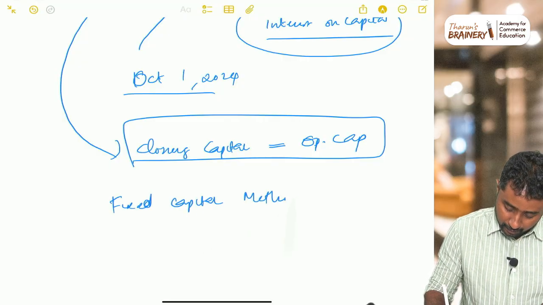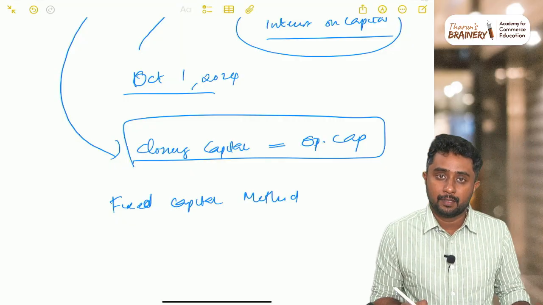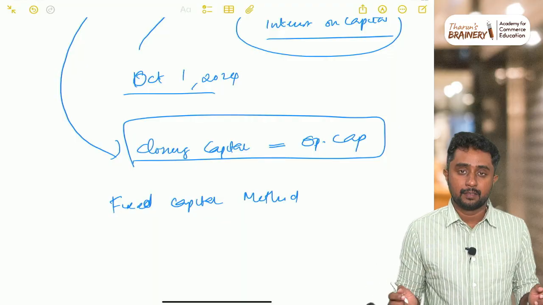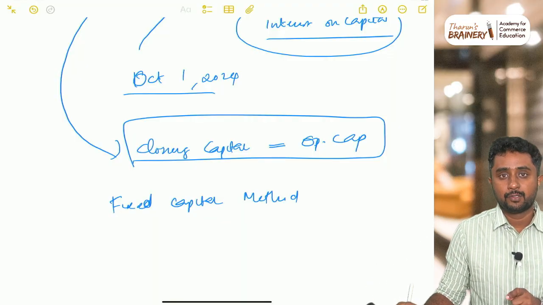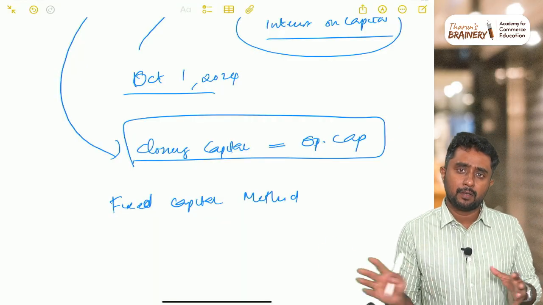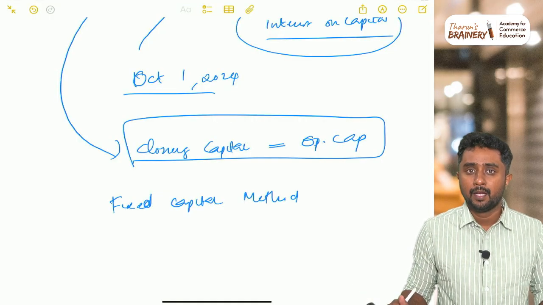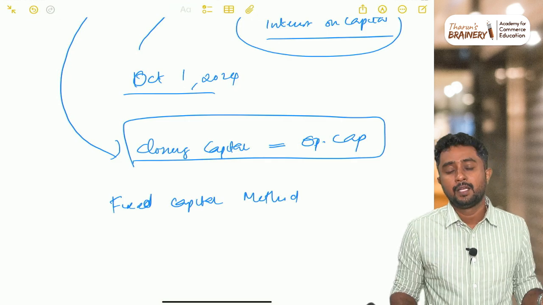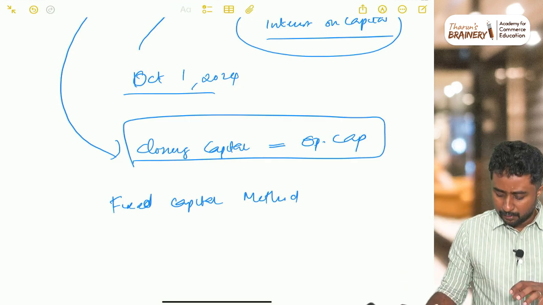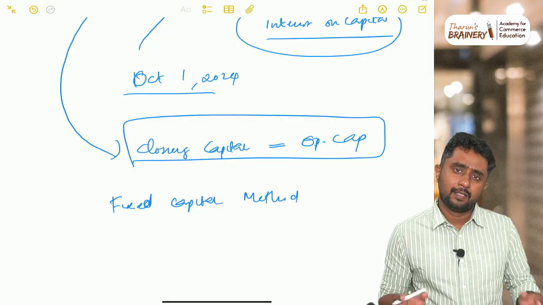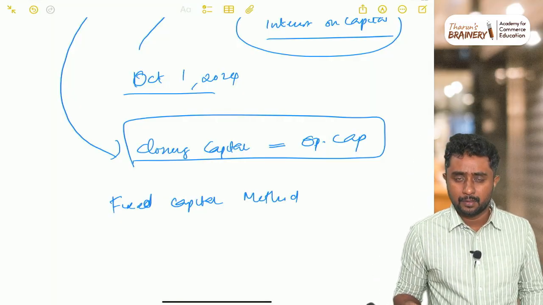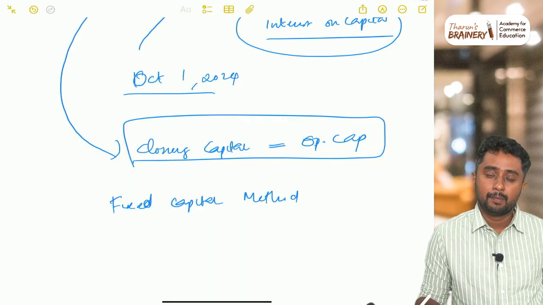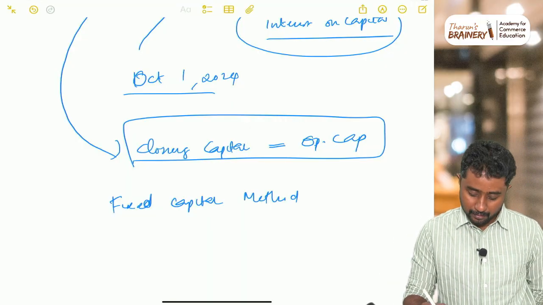Fixed capital method. So what do you mean by fixed capital method? There are two methods to maintain the capital account of a partner or of partners: fixed capital method or fluctuating capital method. Throughout all these main chapters, admission, retirement, death, most of the questions that you have come across use the fluctuating capital method. So fixed capital method is mostly related to the first chapter of your syllabus. Most of the time you will be preparing capital account based on fixed capital method only in the first chapter.